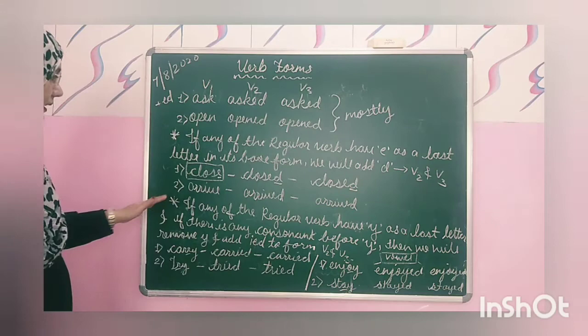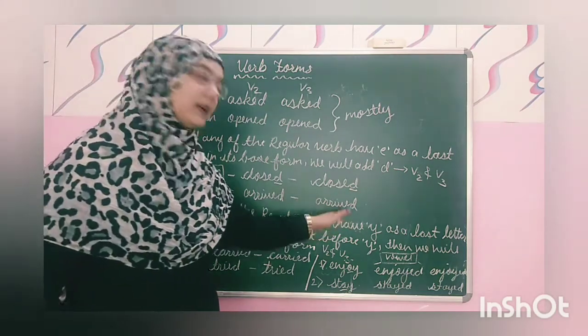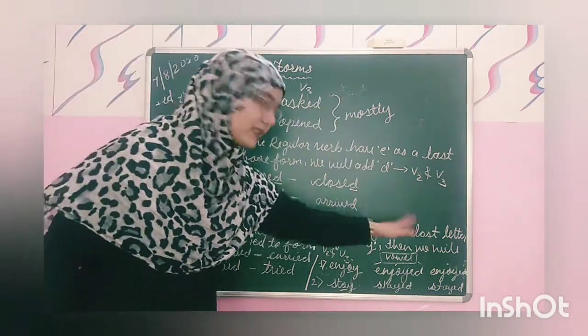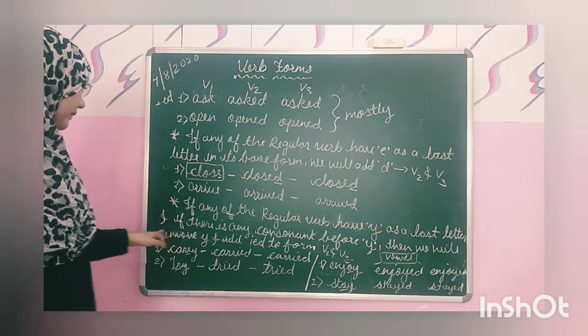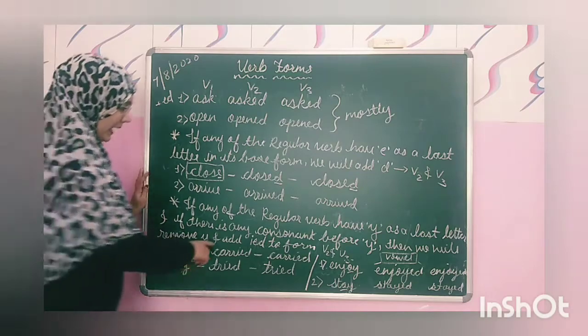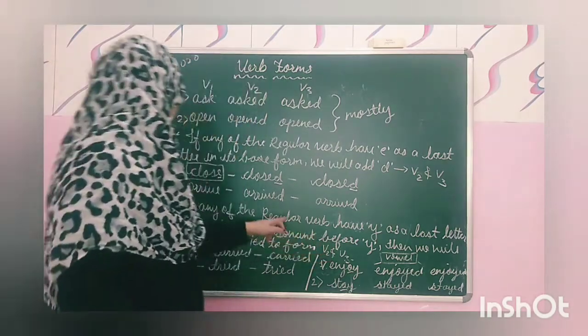So in the next part, if any regular verb has y as a last letter in its base form, then we will remove y and add ied.